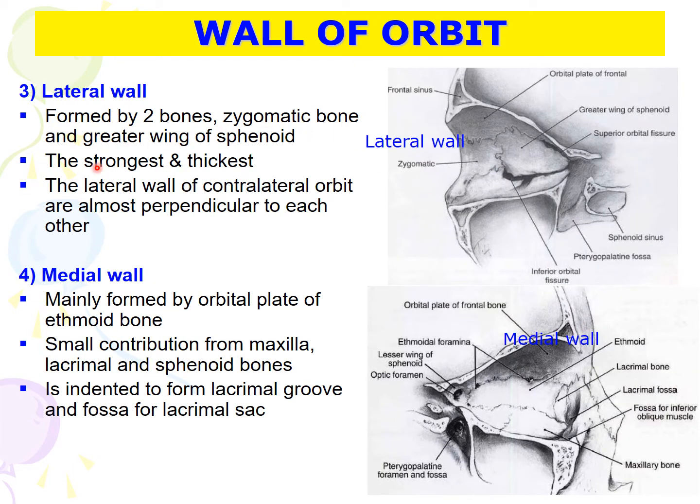The lateral wall is the strongest and thickest wall. It is formed by two bones, anteriorly by zygomatic bone, posteriorly by the greater wing of sphenoid. The medial wall is the thinnest wall. It's formed mainly by the orbital plate of ethmoid bone and also small contribution from maxilla, lacrimal, and sphenoid bone. And the medial wall is indented to form lacrimal groove for lacrimal ducts and fossa for lacrimal sac.